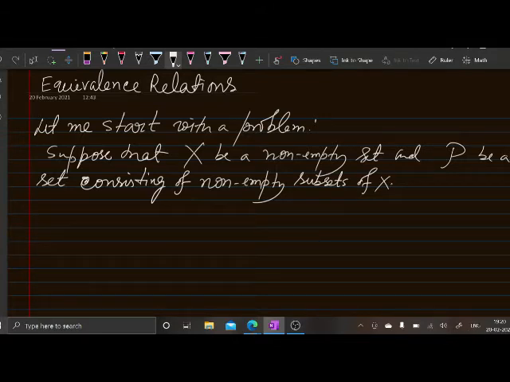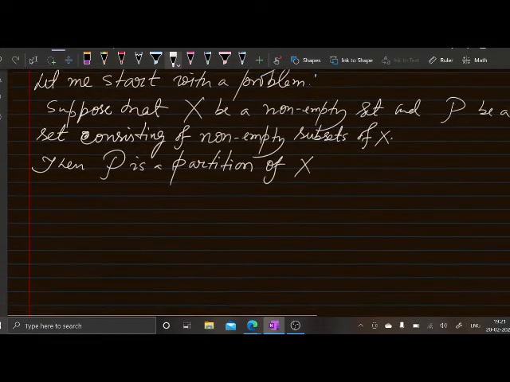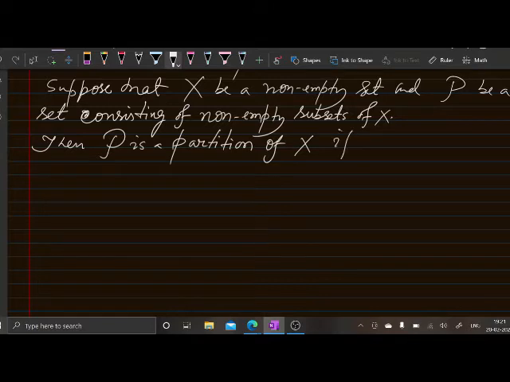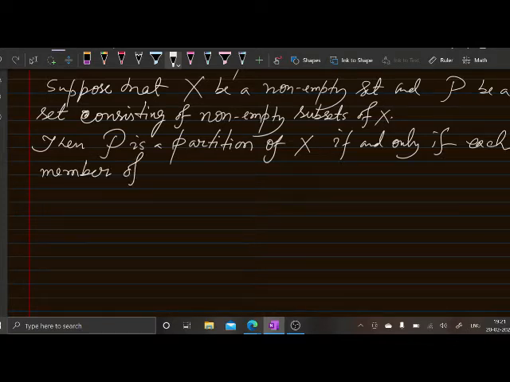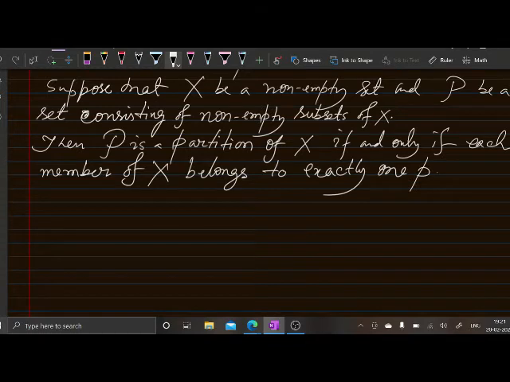Then show that curly P will form a partition of X if and only if each member of the set X belongs to exactly one member of the family of sets curly P. Okay.